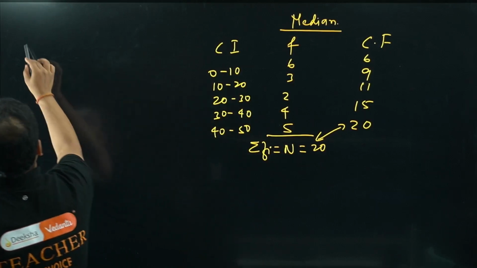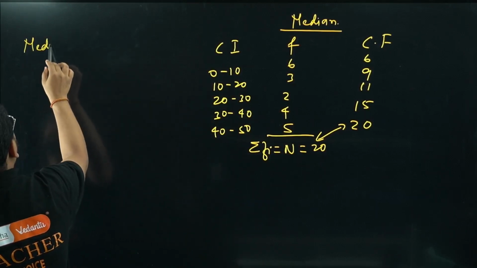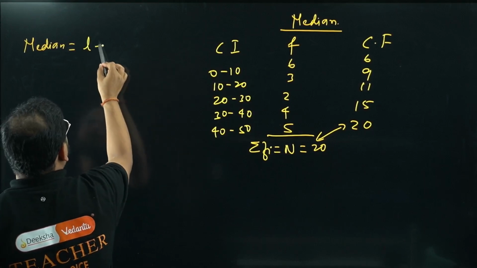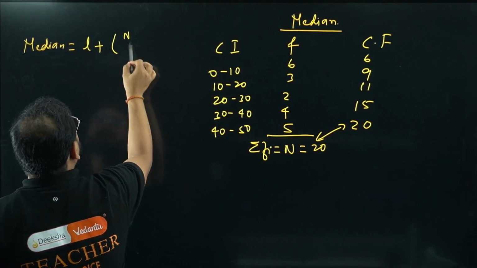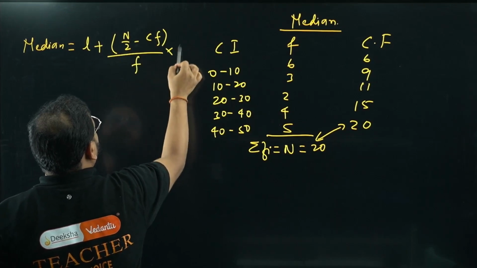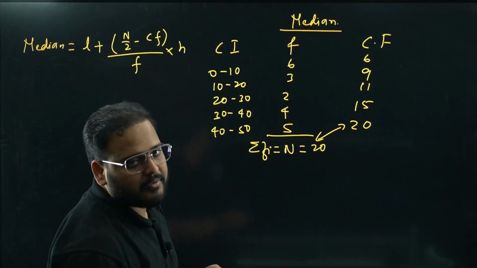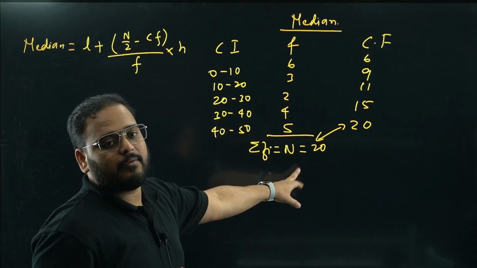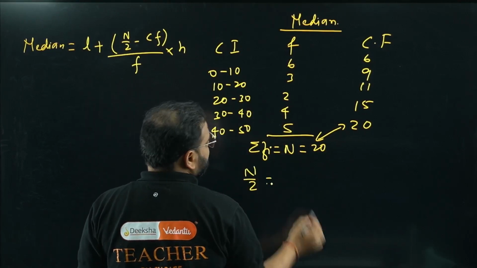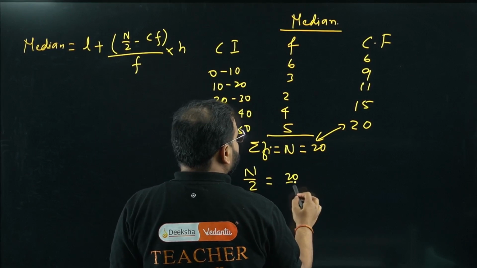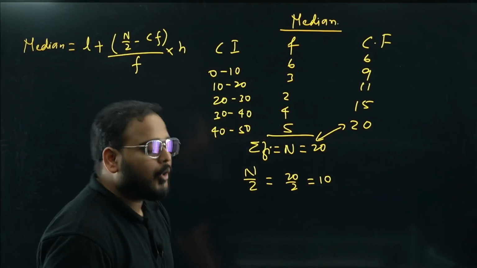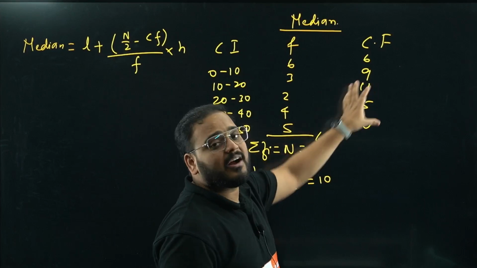For median we have this formula: L plus (n by 2 minus CF) divided by F, into H. Sir, so many things, don't worry about it. The most important thing is finding n. Once you find n, look for the n by 2 value. What is n by 2, sir? 20 by 2. How much is that? 10.